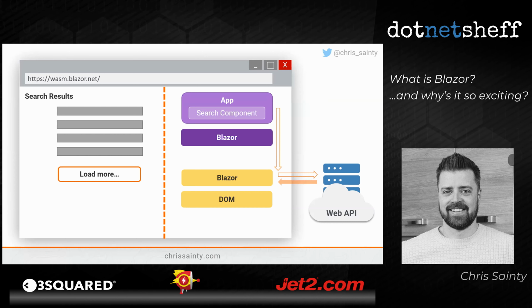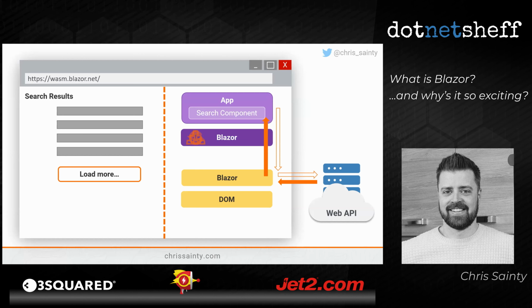Our web API is then going to return back our data. And that data is then going to get passed back up to our calling code in our search component. Now, at this point, we've got a list of search results on our screen. So we're going to update that list, for example, with these new search results. So we've changed the state of that component. This is going to trigger Blazor to do a new render to work out what's changed and see if it needs to update the UI. So that's what happens next.